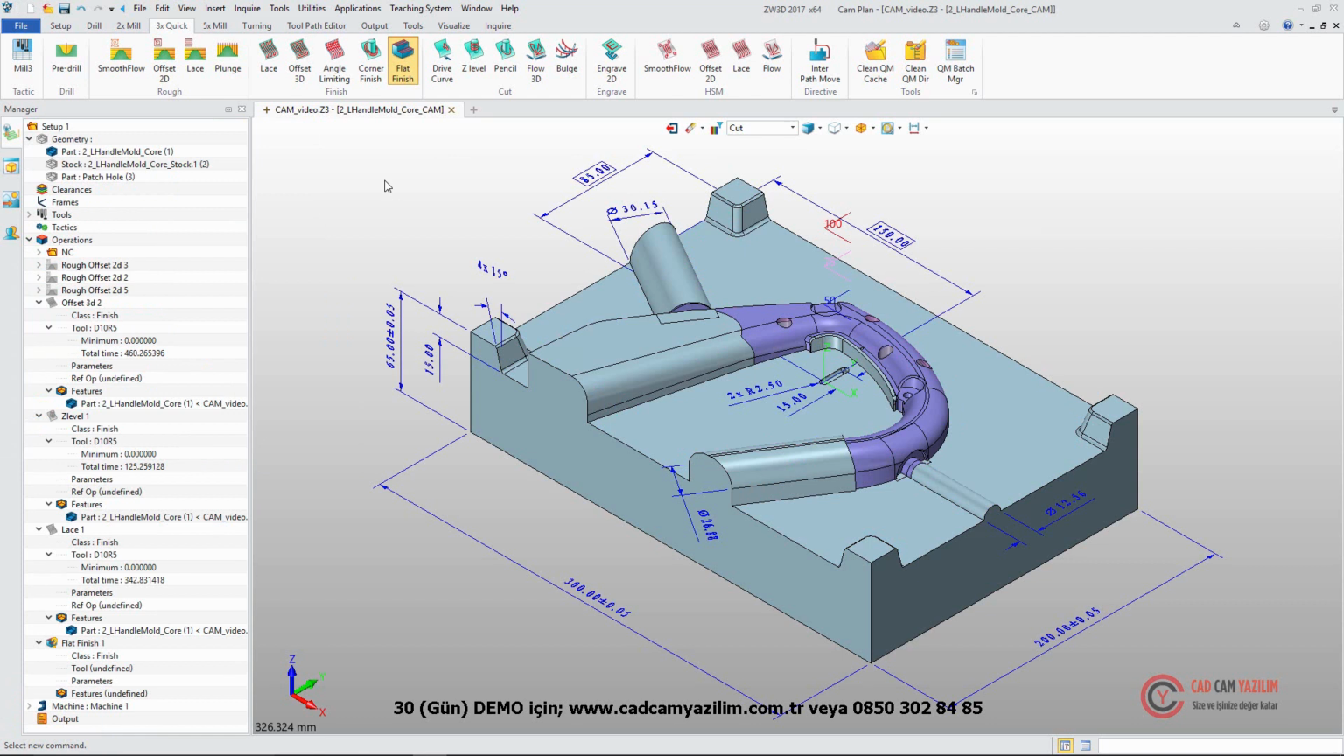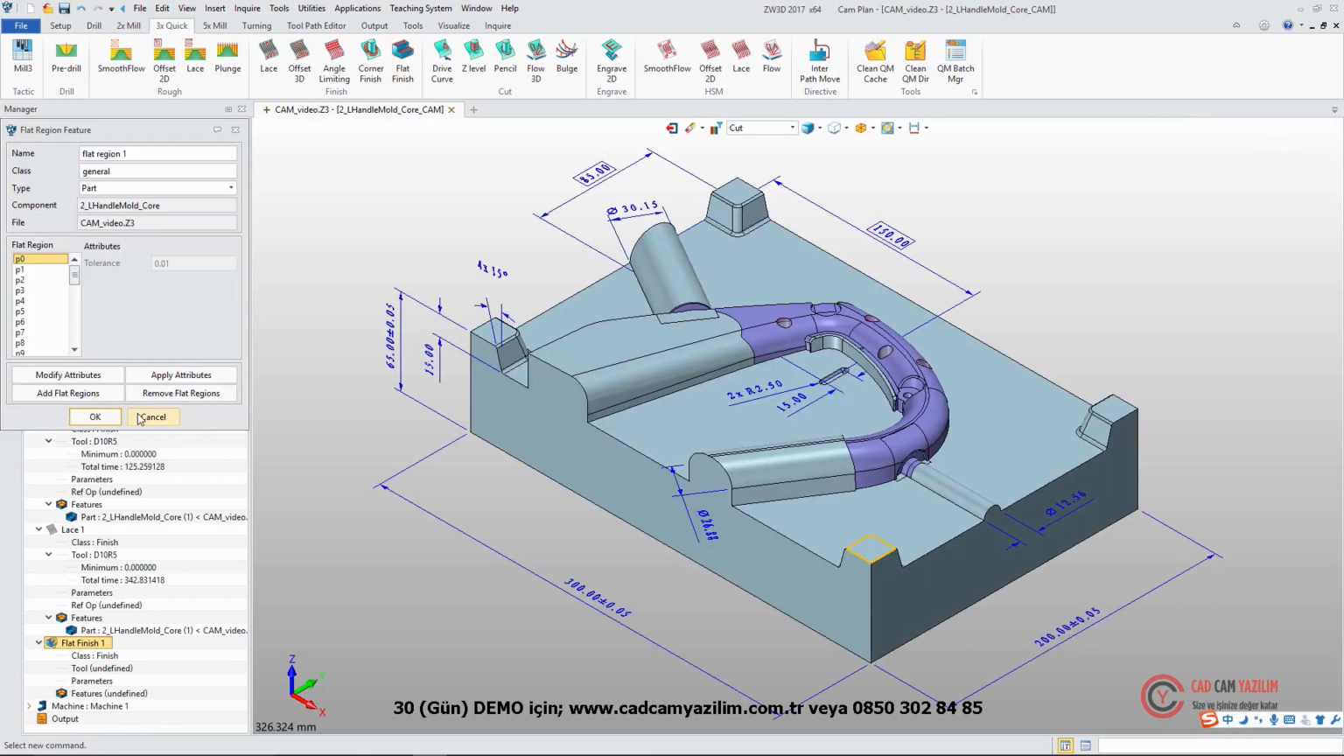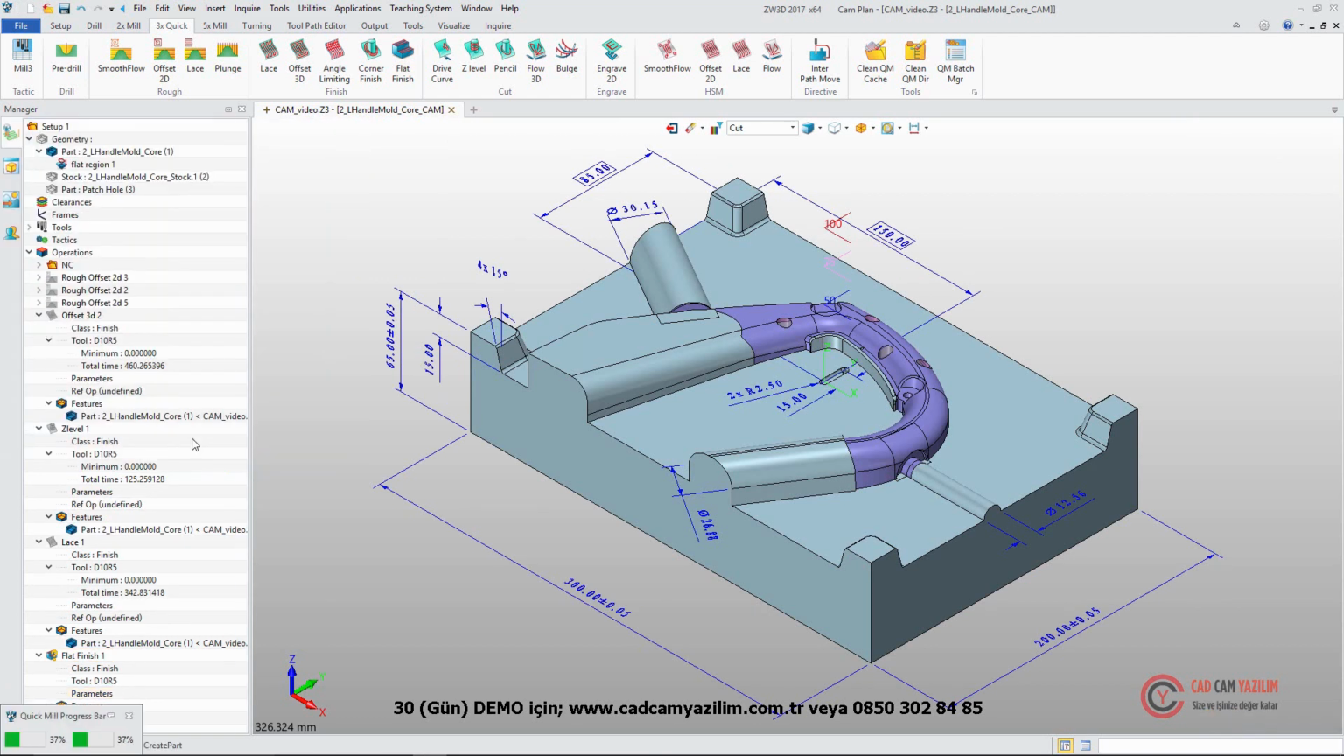With flat region, we can use flat finishing to find flat area, parameter, and tool to get tool path.